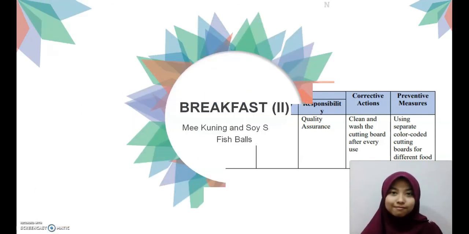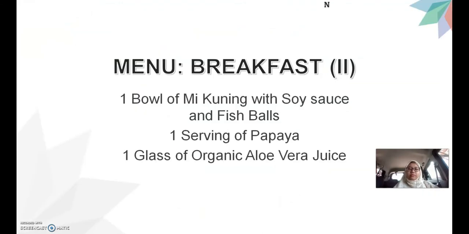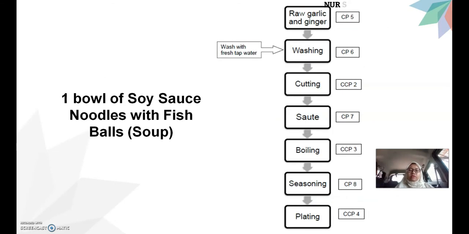The second menu for breakfast is mee kuning with soy sauce and fish balls. This is the full set for the menu, which is 1 bowl of mee kuning with soy sauce and fish balls, 1 serving of papaya and 1 glass of organic aloe vera juice. We move to the next, which is 1 bowl of soy sauce noodles with fish balls. We divide the cooking process for this menu into two: first we are going to cook the soy sauce and noodles, and next we cook the soup for the noodles.